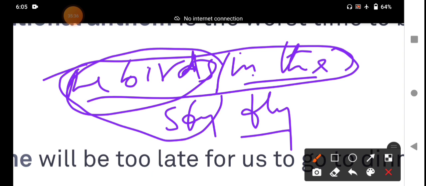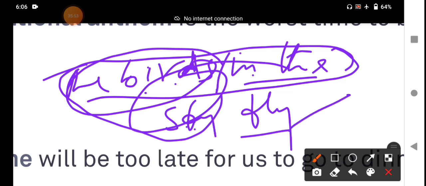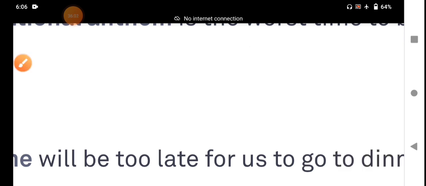That means in the sky functions as an adjective. In the sky describes, tells something about the birds. It qualifies the birds. It is an adjective phrase. In the sky is a prepositional phrase which describes the birds. It functions as an adjective. And then the birds fly.